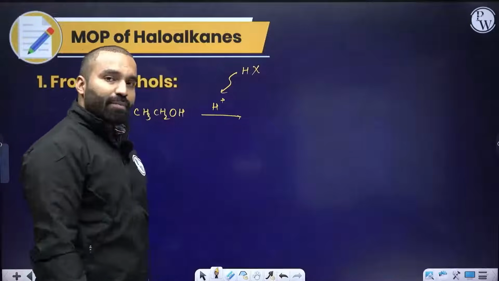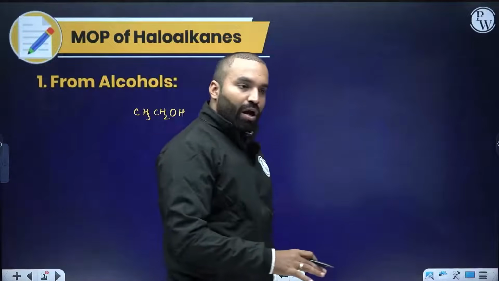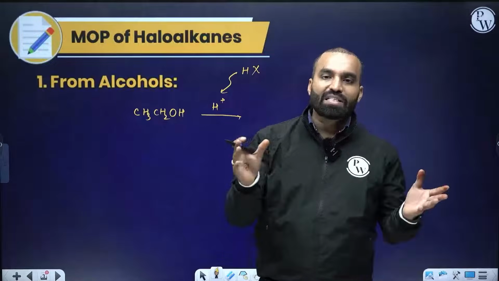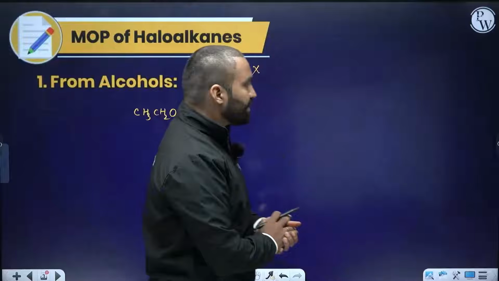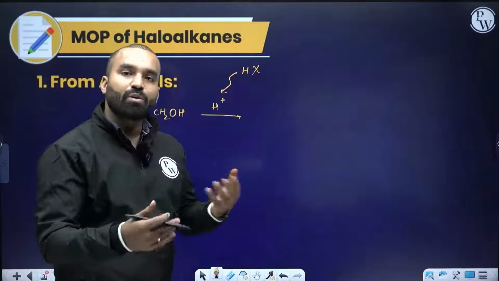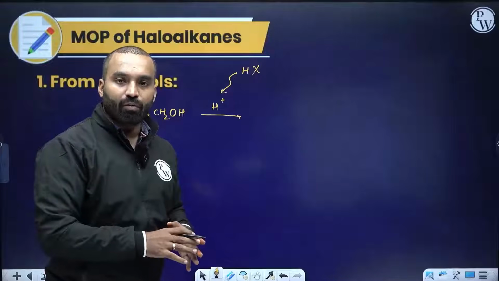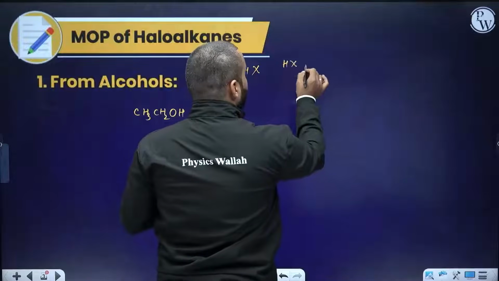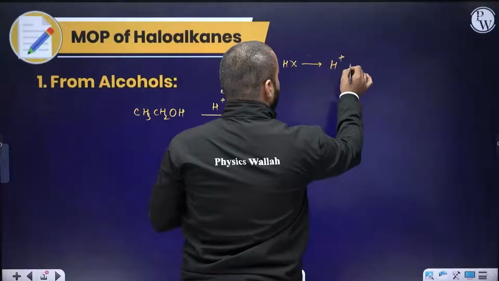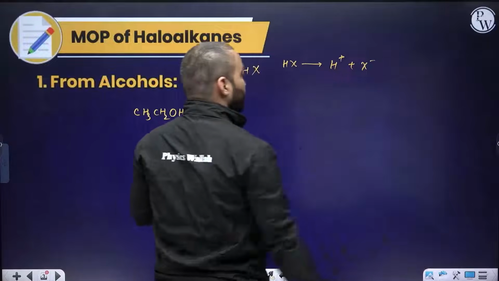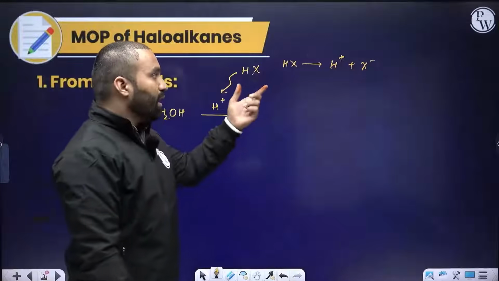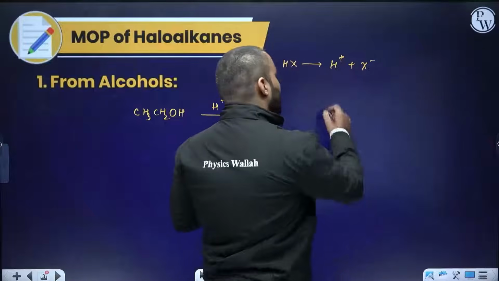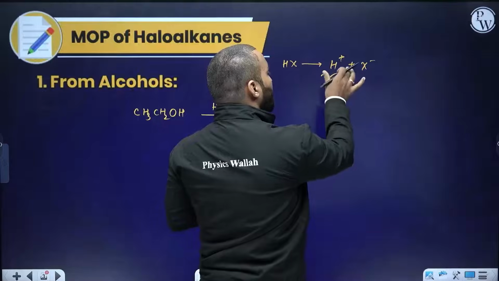What's an acid, by the way? An acid is a substance which, when added to water, liberates H+, right? Anything that furnishes or produces H+ once you dissolve it in water is an acid. Once I dissolve HX in water, it is going to produce H+ and X-. You need to track all the positively charged species and all the negatively charged species, so that the reaction becomes extremely simple for you.